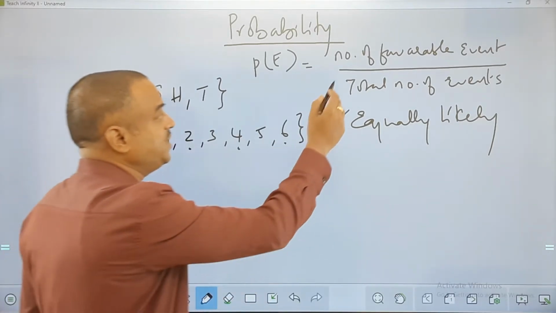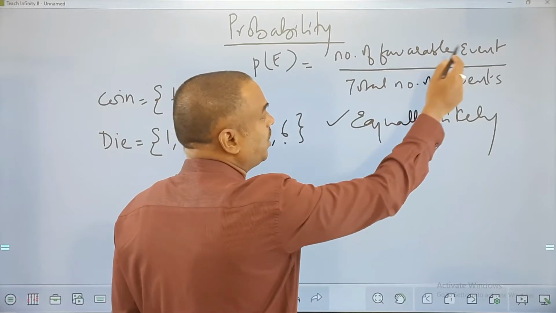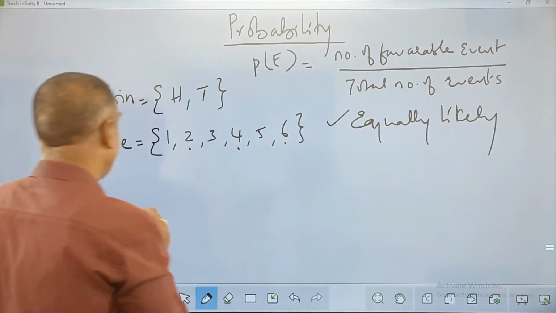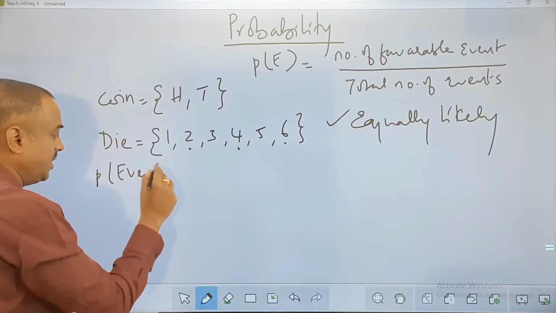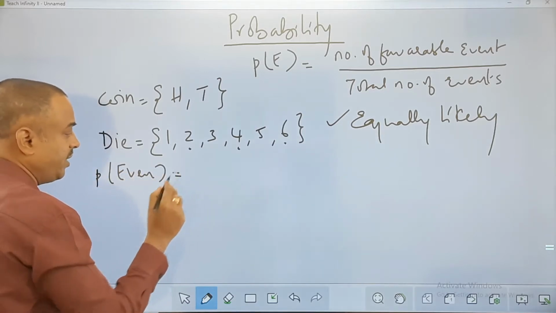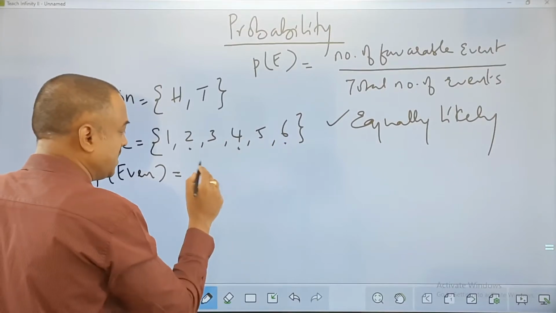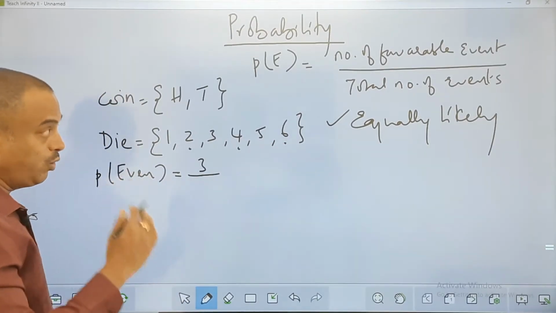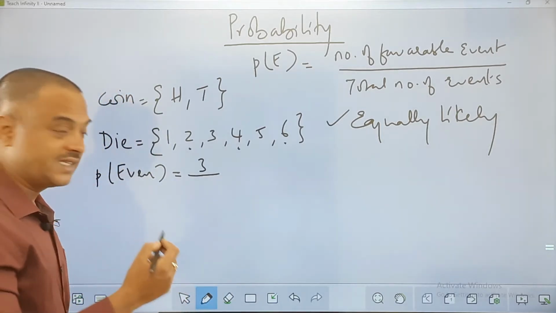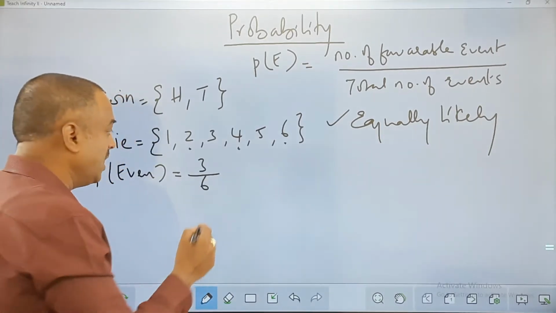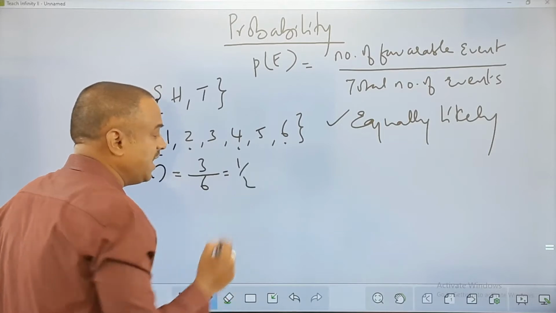So what is the definition here? You can see the total number of favorable events. Probability of getting an even number is equal to the favorable events 2, 4 and 6. There are 3 favorable events out of the total number of events. How many total events are possible for a die? 6. So I'll take it as 6 over here, and then you can simplify this to 1 by 2.